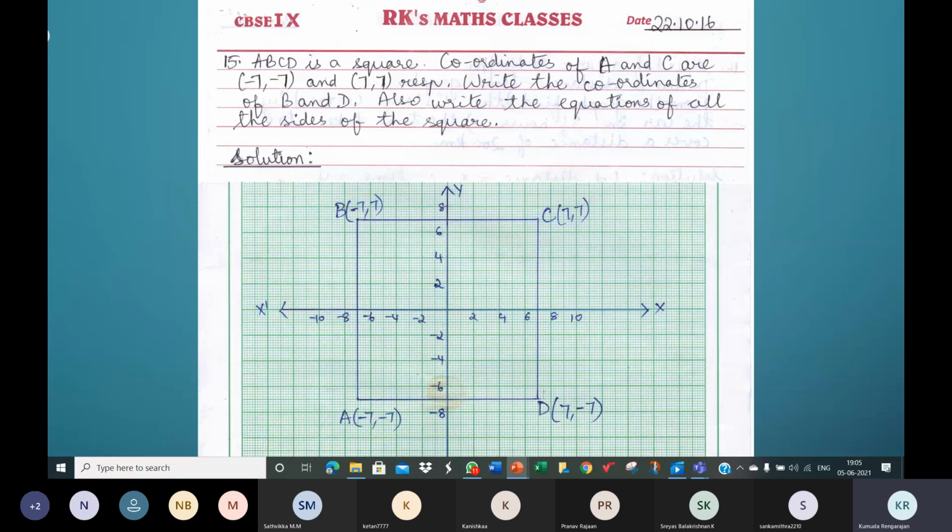The sides of the square are line segments. But when you extend the line segments, each is a part of a line, and that line has an equation. It's the same equation which you have to write for the sides of the square. It's not that a line segment does not have an equation. A line segment also has an equation, because it is a part of a line. Whatever is the equation of that line will be the equation of the line segment.